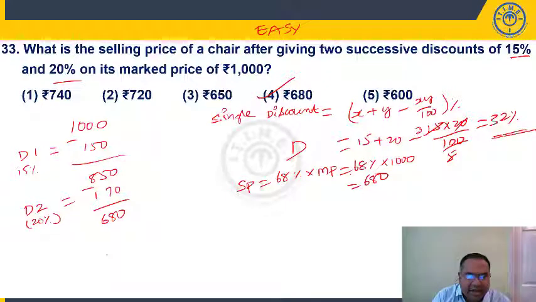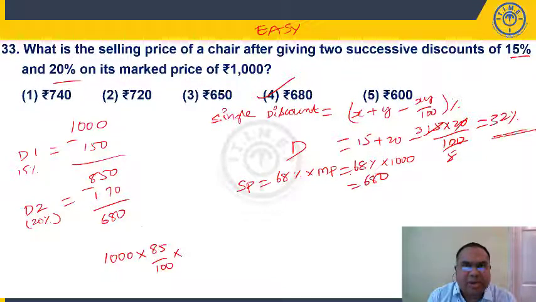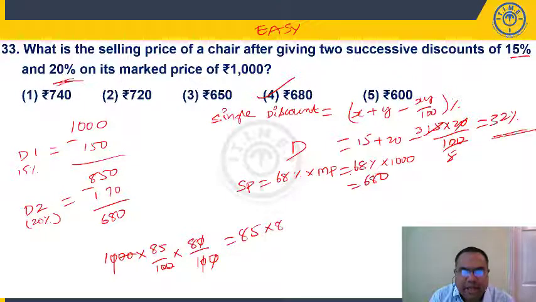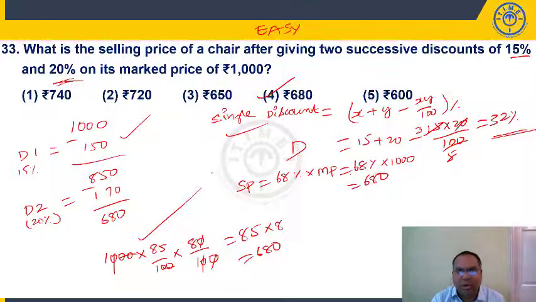You can also solve like this. 1000 rupees. This is one more way of solving this, right? So I am giving a discount of 15% means I am selling at 85% of market price. Again on this, successive discount means discount on discount. Again on this he is giving a discount of 20%. So he is selling at 80% of the price. So 2 zeros, 2 zeros cancel. So what is left out? 85 into 8. So 640 plus 40, it is 680. So anyways you can solve. This is a regular approach. You can use the formula, or you can also use a successive discount. You can also write it in this way, right?